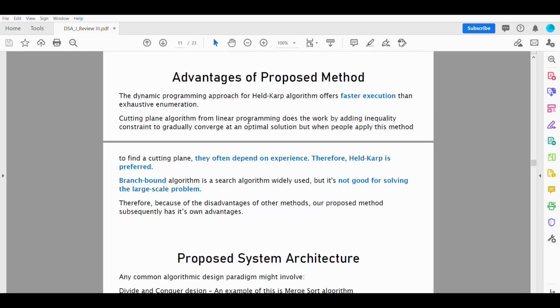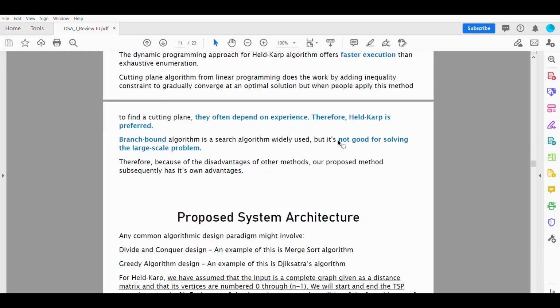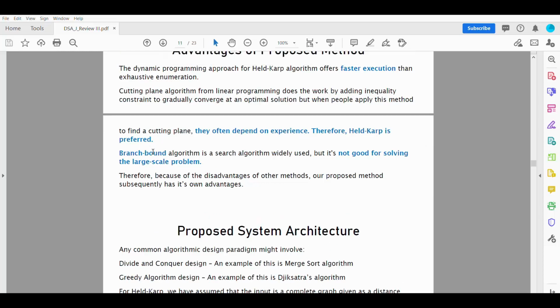The advantage of the proposed method is that it offers faster execution and exhaustive enumeration. There's also the cutting plane algorithm, but it depends on experience, and therefore Held-Karp is better, because a person who doesn't know how to cut the plane cannot apply the cutting plane algorithm. As I said, branch and bound is not good for solving large scale problems, it's limited to a small size network. So the Held-Karp method seemed like the perfect solution to our problem scenario. That's why we worked on this project.